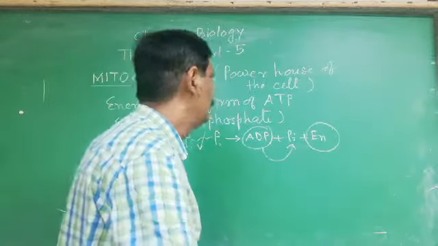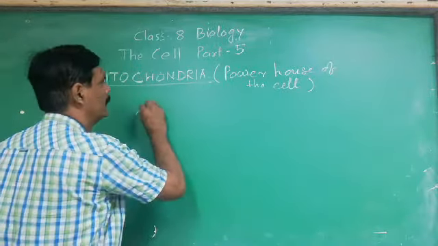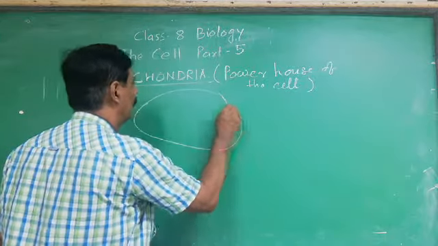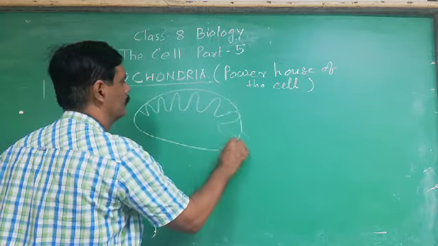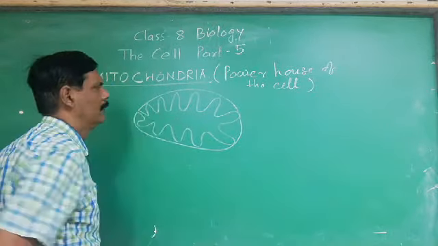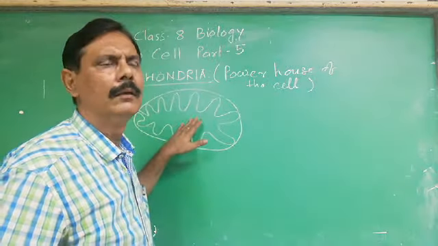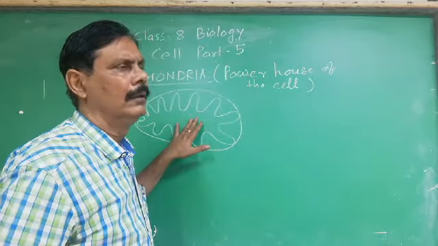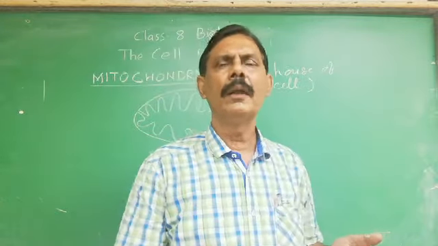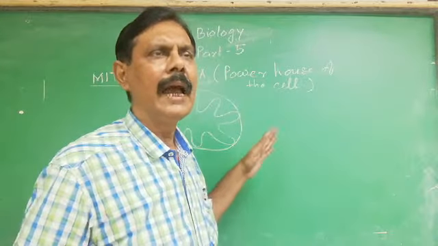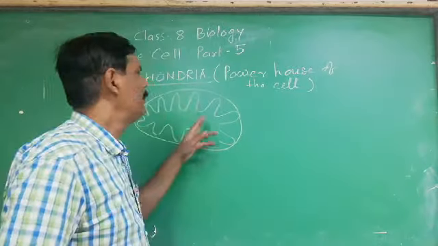Regarding the structure of the mitochondria, like this way, and when oxygen reach into the mitochondria by the process of respiration, and inside the mitochondria the glucose molecules ultimately broken down into carbon dioxide and water, and energy is released, and that energy combines with ADP and the phosphorus to form ATP, and that way this ATP remains stored into it.